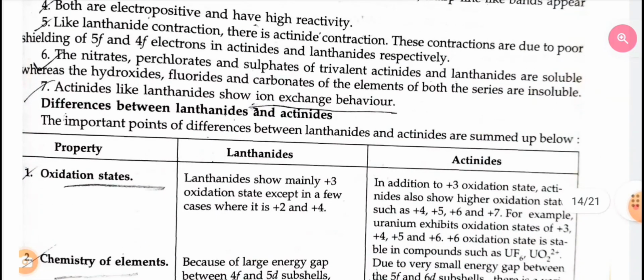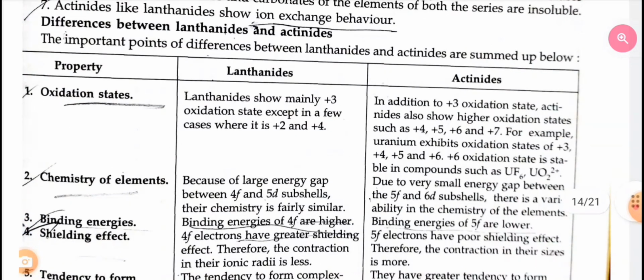Sixth, the nitrates, perchlorates and sulfates of trivalent actinides and lanthanides are soluble, whereas the hydroxides, fluorides and carbonates of the elements of both series are insoluble. Seventh, actinides like lanthanides show ion exchange behavior. Difference between lanthanides and actinides. The important points of difference between lanthanides and actinides are given below.